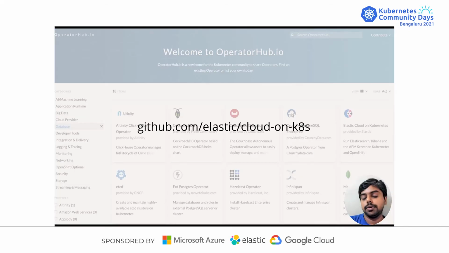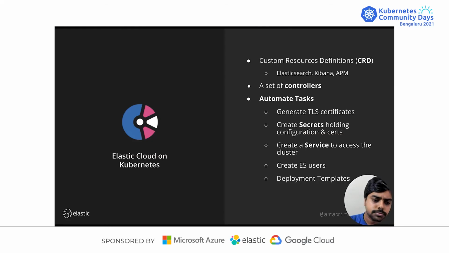But this is where the GitHub repo is, and you could go and look at the GitHub repo. Now, why the name Elastic Cloud on Kubernetes?